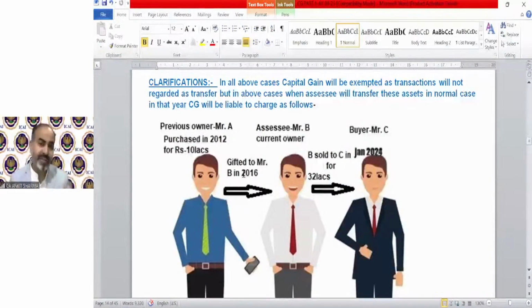The period of holding will be taken from the previous owner. The cost will be taken from the previous owner. The index for the purpose of indexation will be taken of the assessee, once again, as per the previous owner as per Manjula J. Shah. You have to write that case law if you need to solve that question by this method.